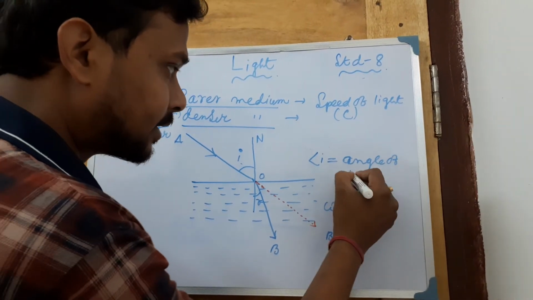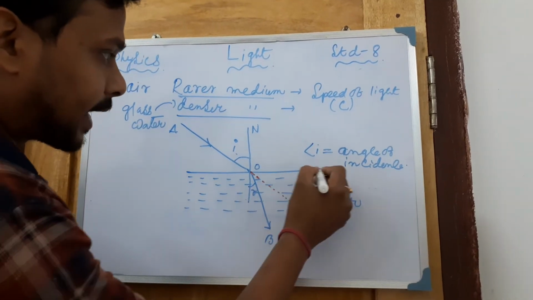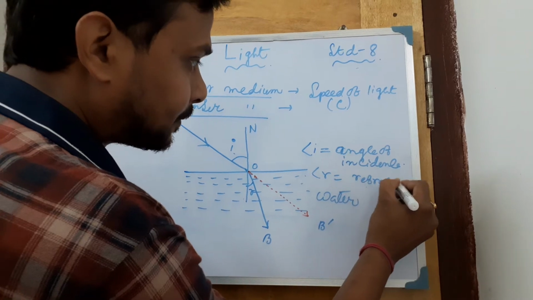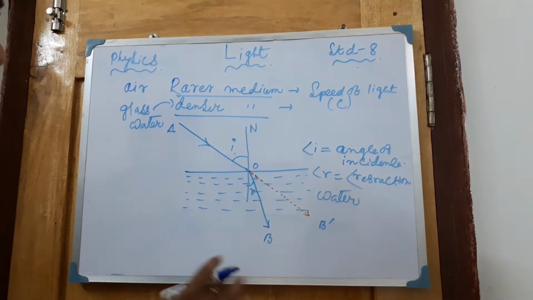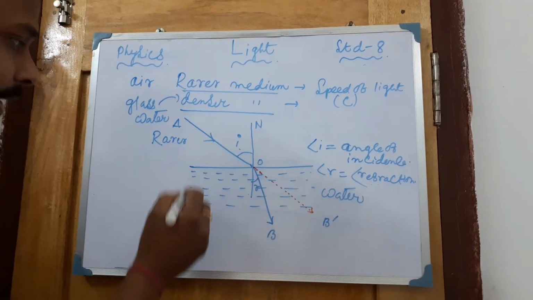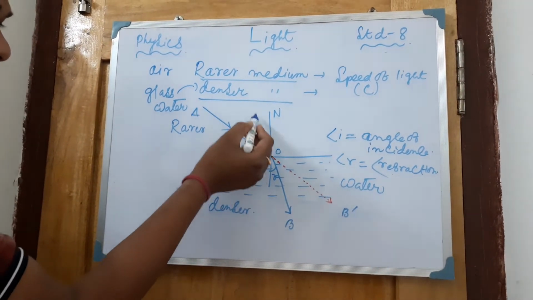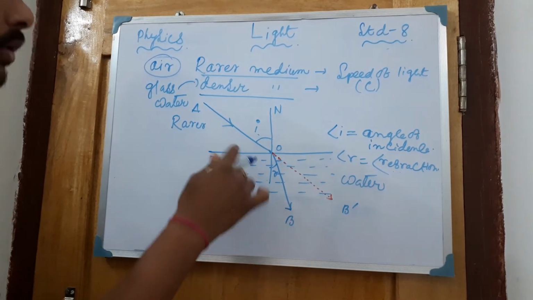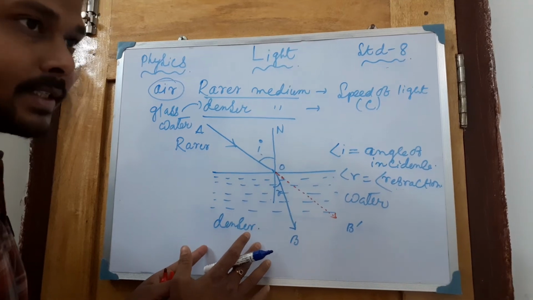Sorry, angle of incidence, and the second one, angle R, is the angle of refraction, you can tell. So this is the actual thing. Now this one here we have concluded is a rarer medium and this one is a denser medium. As we have already said, air is always treated as a rarer medium, and water or any other liquid is a denser type of medium.